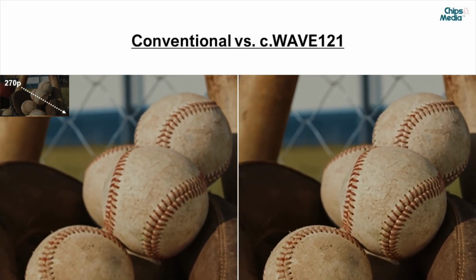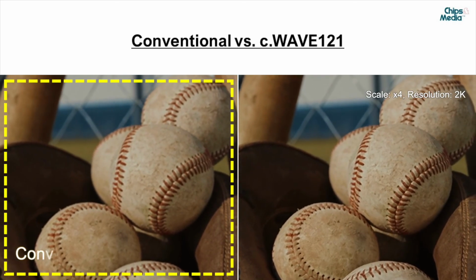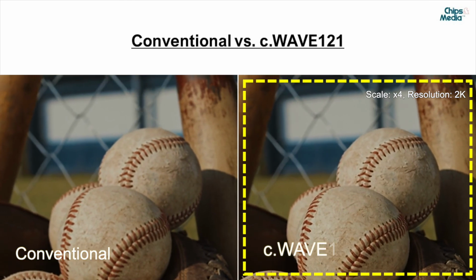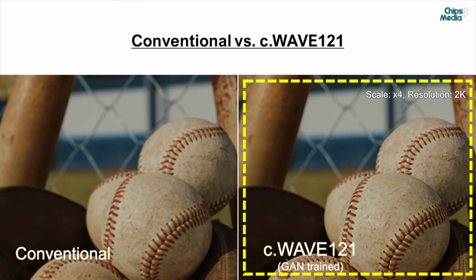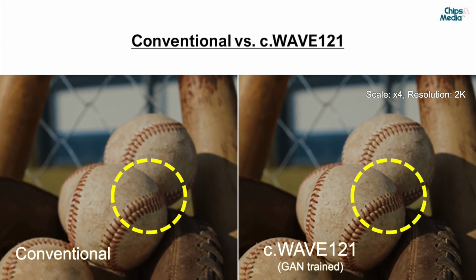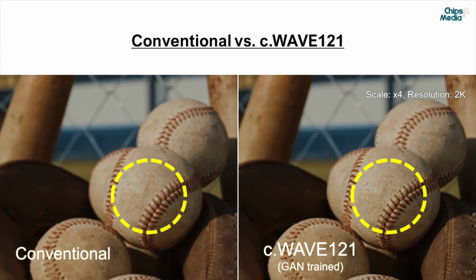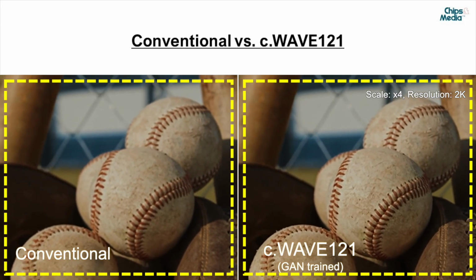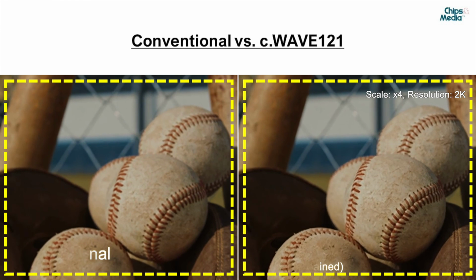Let's take a look at one more example. Again, the left is upscaled by a conventional upscaling method and the right is upscaled by our super resolution hardware IP, CWave 121. See how the stitches are depicted more sharply. Overall visual appearance is much more distinct on the right.